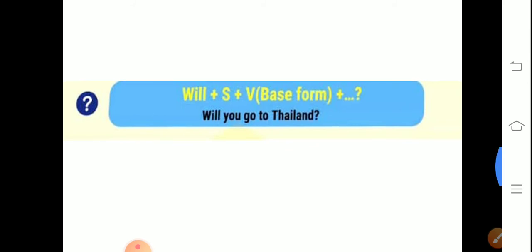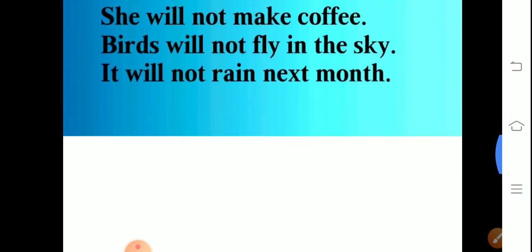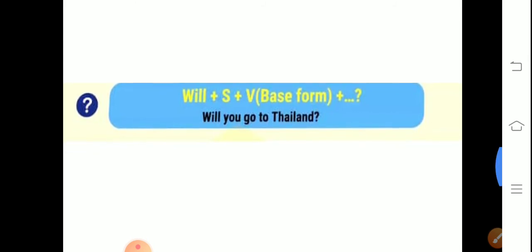Will you go to Thailand? Suppose these examples are there. It will rain next month. So, will it rain next month? Just like this you have to convert, and after that you have to put a question mark. So from will you have to start. Will plus subject plus verb's first form plus object plus question mark.